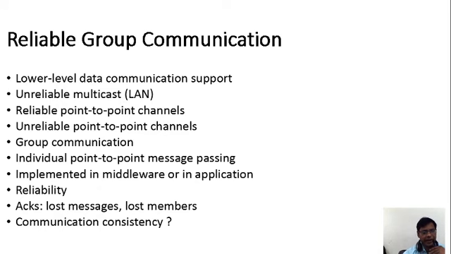We receive the acknowledgement from the last messages or last members. Okay, whether the packet is received or whether the packet is lost in the middle of the members. Communication consistency: this communication is always consistent, so that the process of the packets goes smoothly.